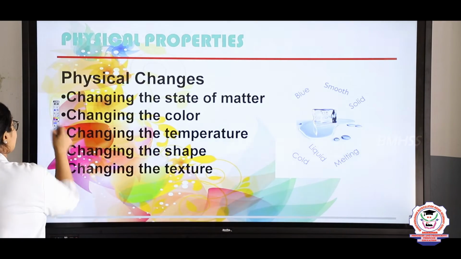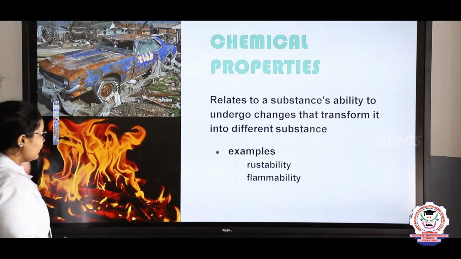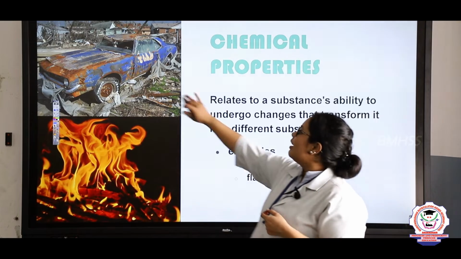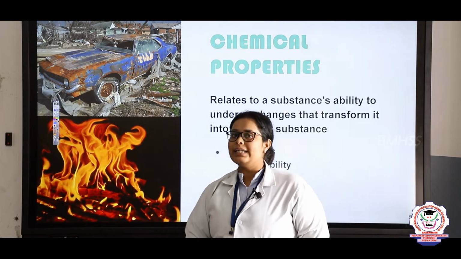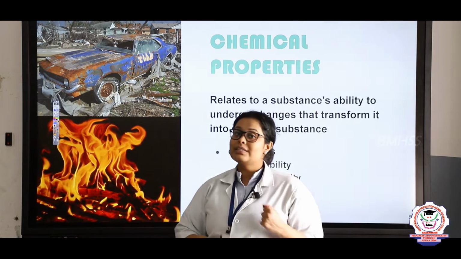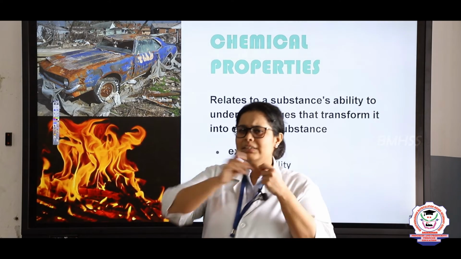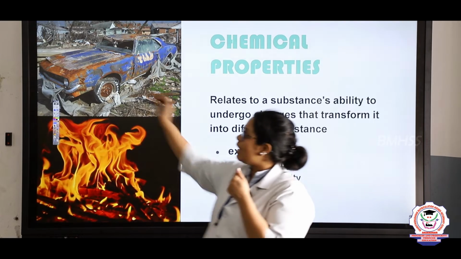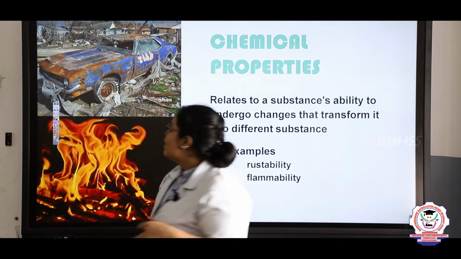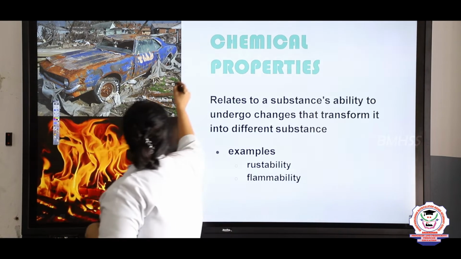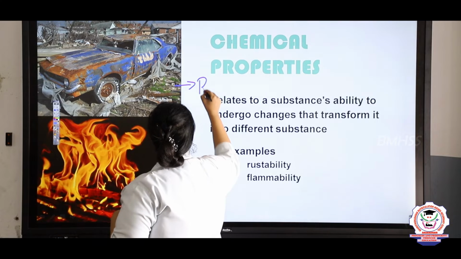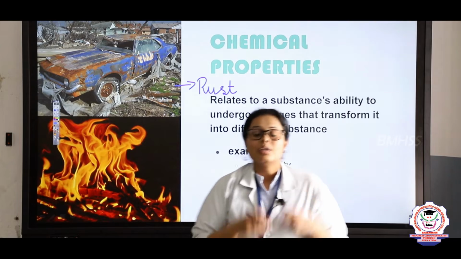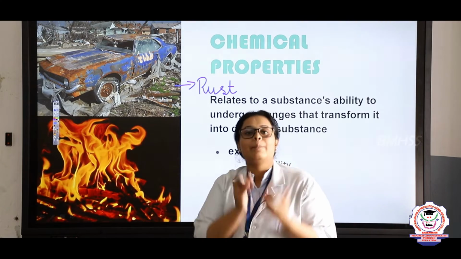So in chemical reactions, first you just observe what is there in this diagram. So Rakshana, in this first diagram, what can you see? Yeah, in the first diagram you can see a car which is having some watery color, right? Brown powdery thing. So that brown powdery thing is called what? It's called rust, R-U-S-T. So rust is a property of a chemical change.